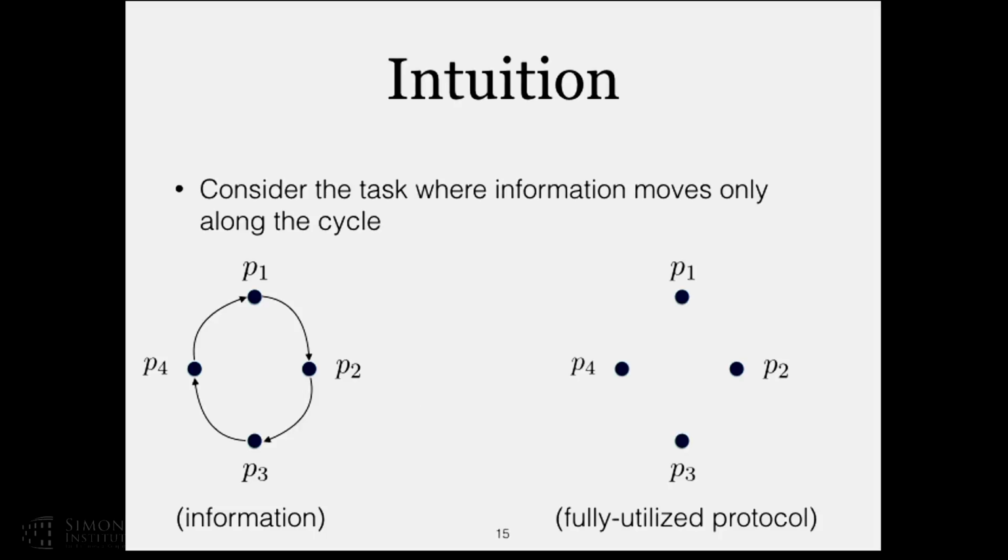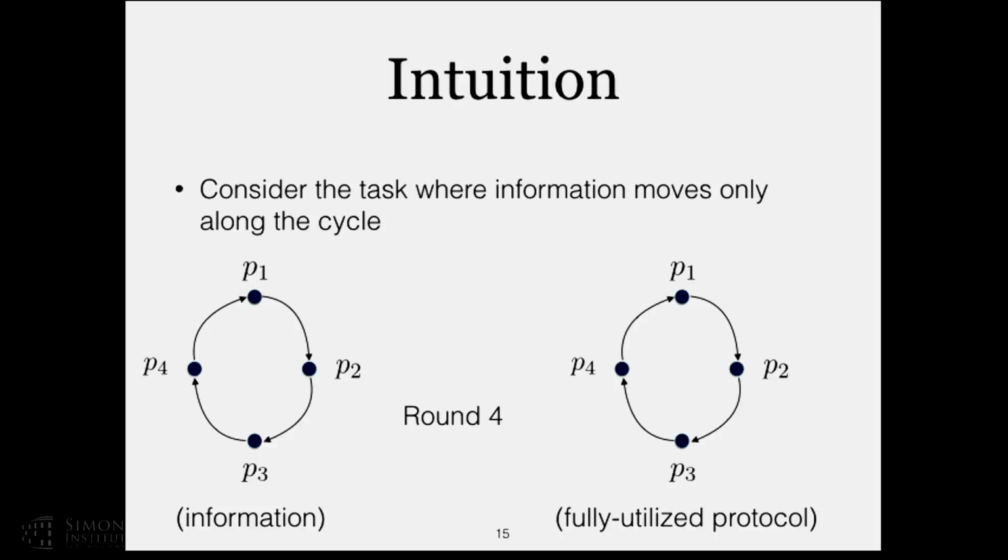This is what happens. If you think about the fully utilized protocol, on the first round, everybody speaks with everybody, although the relevant information goes only from P1 to P2. On the second round, still everybody talks with everybody. On the third round, everybody talks with everybody.